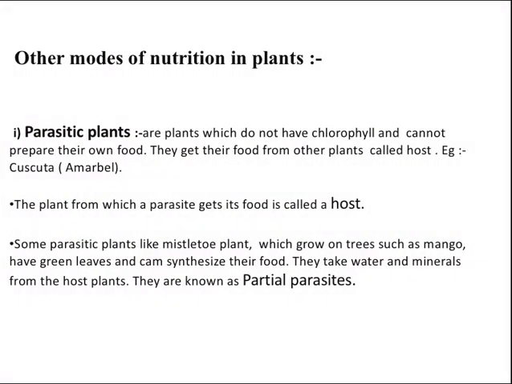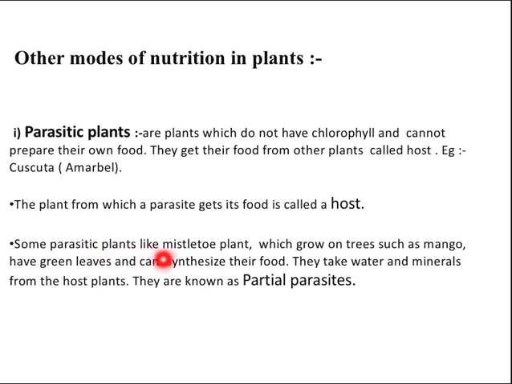So the other modes of nutrition in plants are, first, parasitic plants. Parasitic plants are the plants which do not have chlorophyll and cannot prepare their own food. They get their food from other plants, which are known as the host. For example, we have heard of the plant amarbel, which is also known as cuscuta. The plant from which a parasite gets its food is called a host.